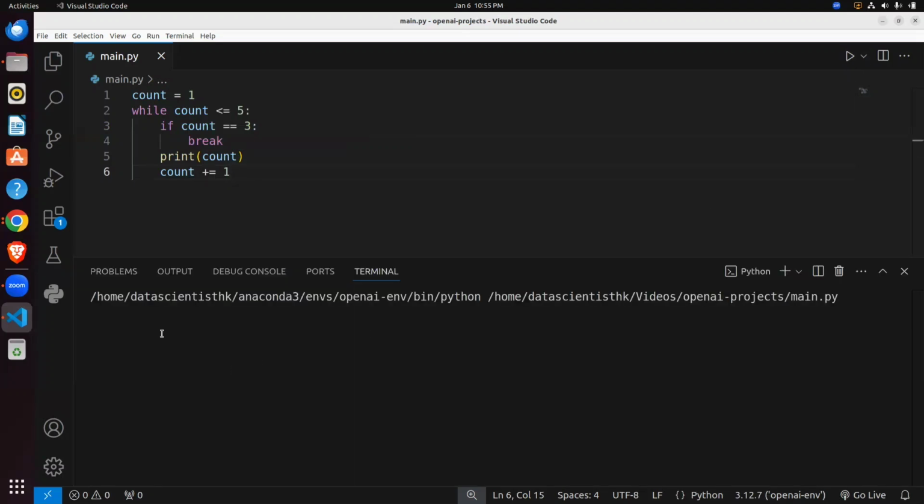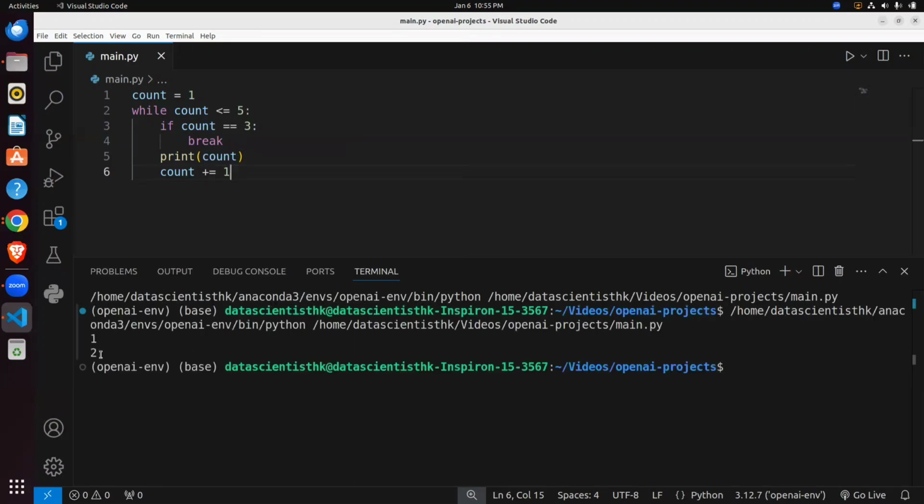You can see it only shows 1 2. Because the first time, 1 less than or equal to 5 is true, then this condition is false only if count equals 3, so it prints 1, then count increases by 1. Then 2 less than or equal to 5, yes it's true, so it prints 2. Then it becomes 3. So you can see here less than 5 is true, then equals 3 is also true, then it breaks the while loop. So it completely exits this loop.